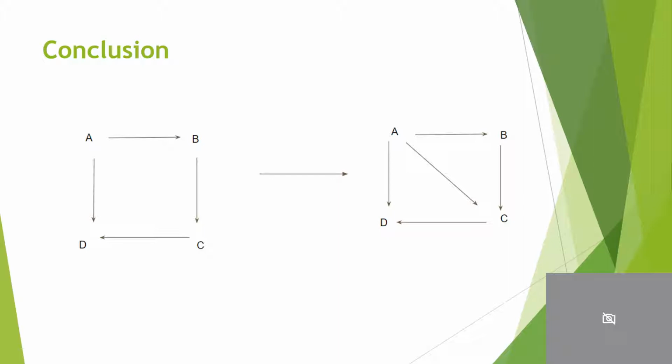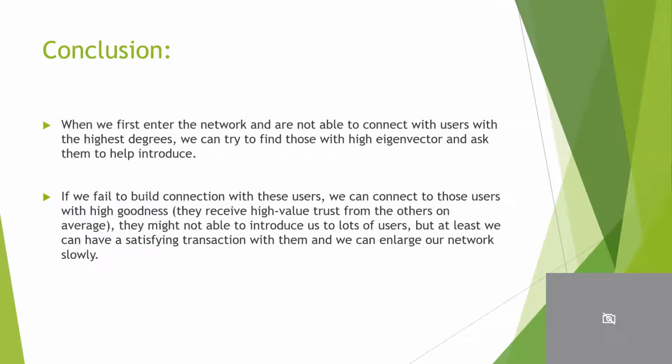The relation from A to D would improve if A knows C first or B knows D first, which means they form a subnetwork of three people. This is an example that if A knows C previously, then it would increase the trust from A to D. We can conclude that the network follows a power law distribution and the correlation between eigenvector and betweenness centrality is relatively low. When we first enter the network and are not able to connect with users with the highest degrees,